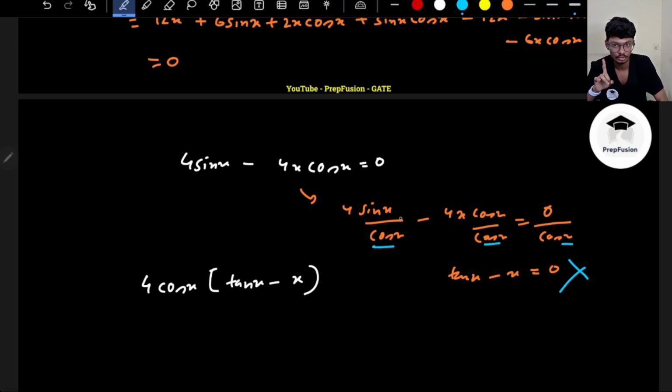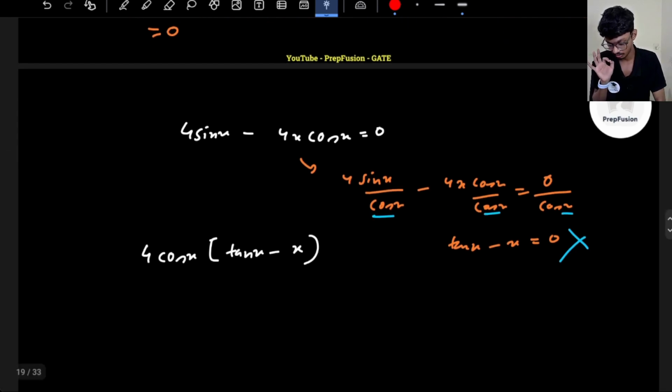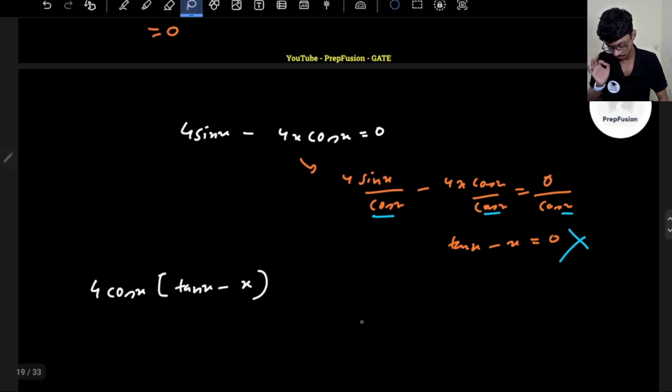That number never should be equal to 0. Basically you cannot divide by 0. Have you ever divided by 0? No, right? You have not. So whenever you're dividing by something in an equation, you must satisfy this condition that the number must not be equal to 0.